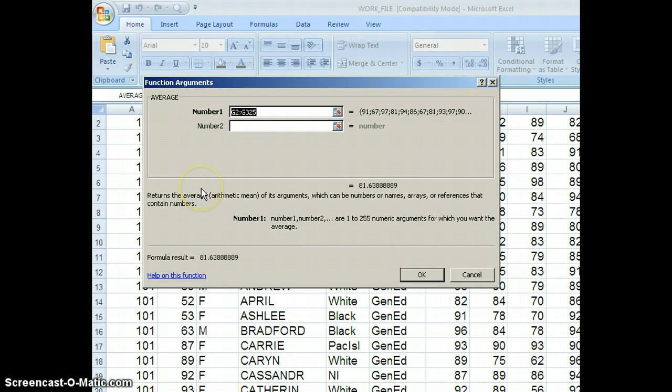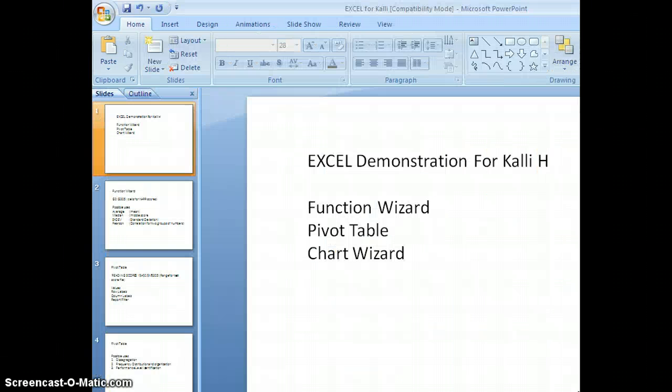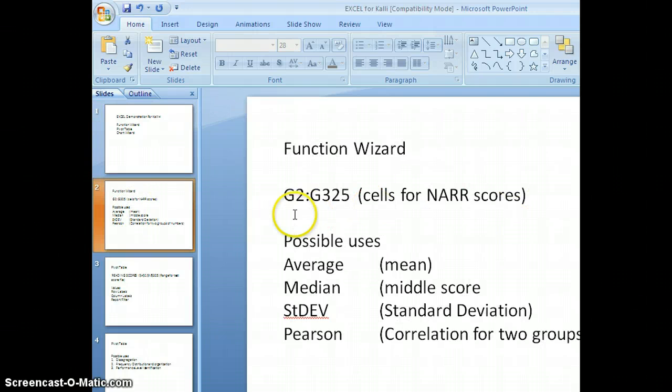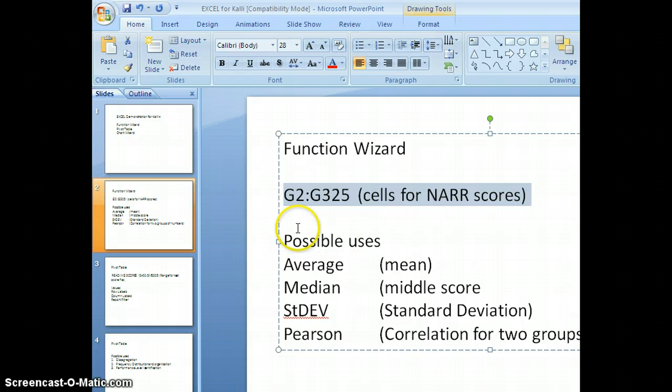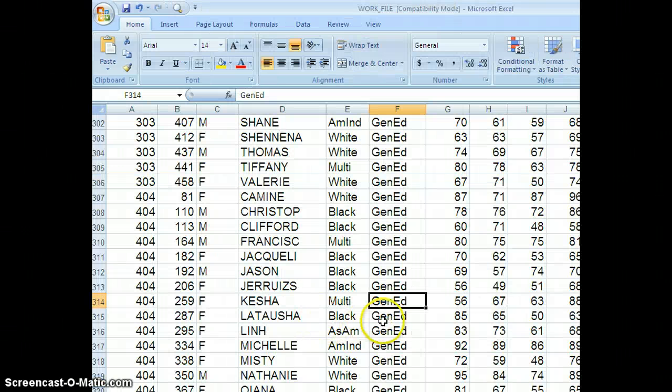Now you're not going to read this at all right now, but basically what it's doing here, and I'll go over to the process right here. It's saying under the function wizard, and this is what it says in the little column right here, G2:G325, and it's simply asking the question, do you want me to create an arithmetic average for the numbers in those cells? Whenever you use a colon, it's all of those two cells plus all the cells in between.